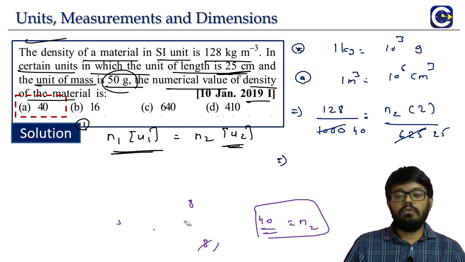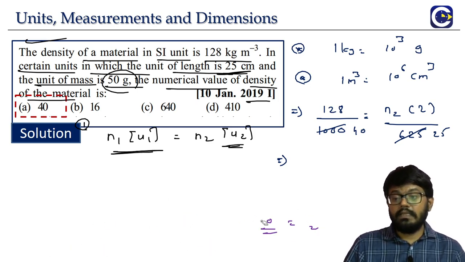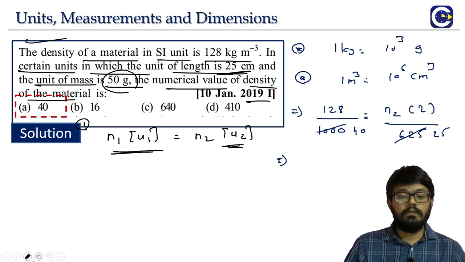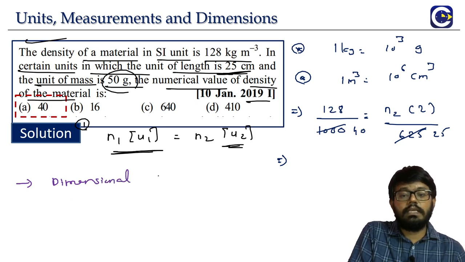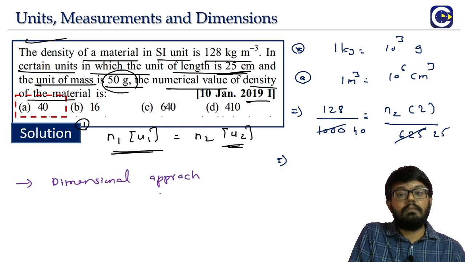So I'll just write down what is the idea that we have used here. What is the idea that we are using here to solve this question? The idea that we used is the dimensional approach. Sometimes in some questions, we may be using 2-3 concepts also. Here what is the dimensional approach?